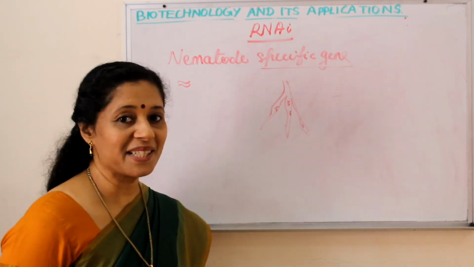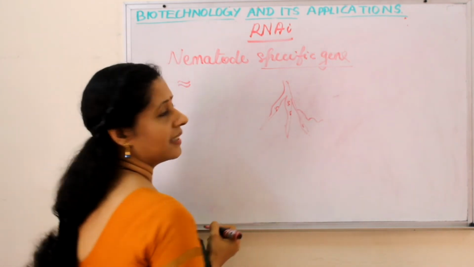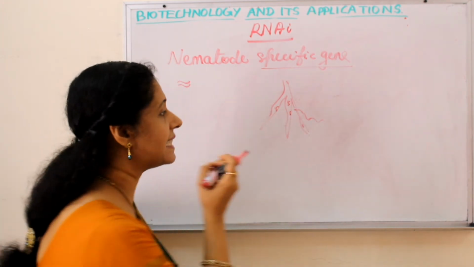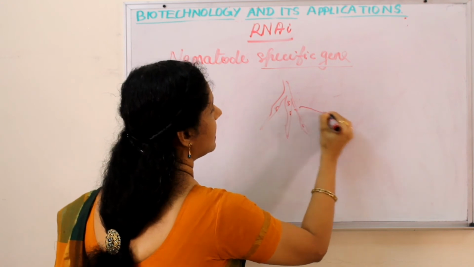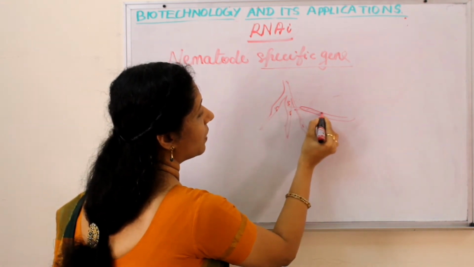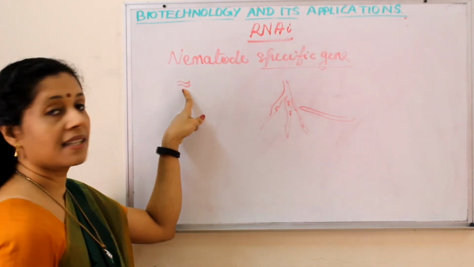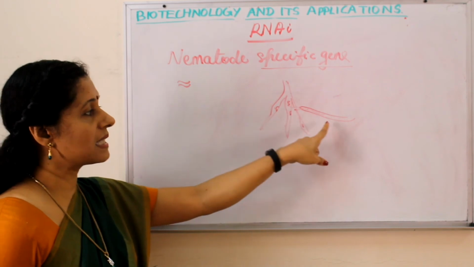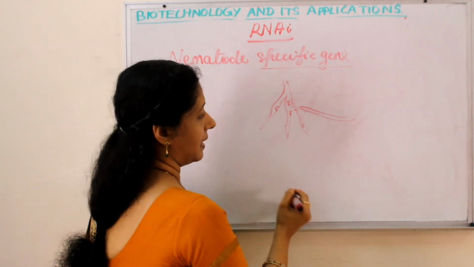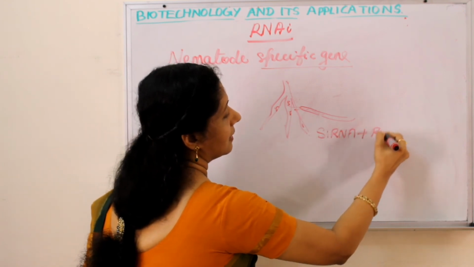Now ultimately who is coming? Our nematode is coming. So the worm is coming, infecting the plant and starting to eat the plant. So once it is eating the plant, what happens? The siRNA will go inside its body. siRNA has the same sequence as its DNA. So what happens? Within the body of the nematode, siRNA will combine with RISC.